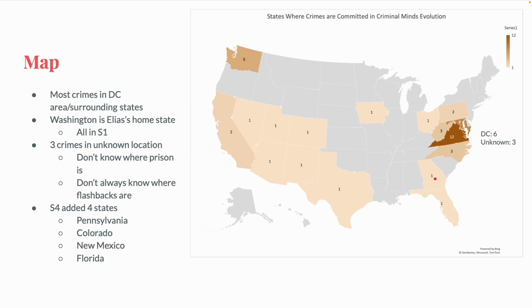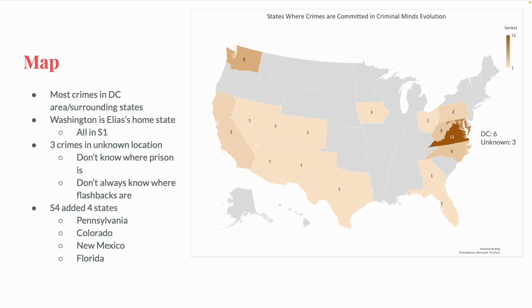Most of the crimes in this show happen around Quantico, namely Virginia, Maryland, and DC. A lot of episodes also have crimes in the Southwest states. I don't know why there are so many episodes taking place in the Southwest, and there aren't that many episodes repeating those states, but quite a few southwestern states were filled in this season. There's also Washington that has a higher count because back in Season 1 when they were looking for Elias, there were 5 episodes with crimes in Washington because that's his home state.